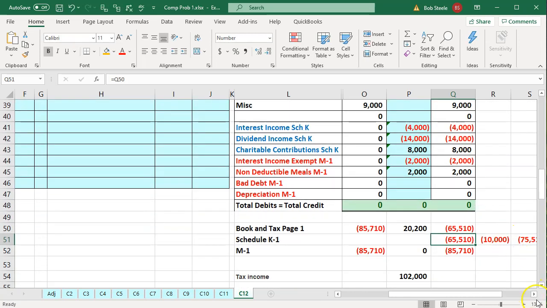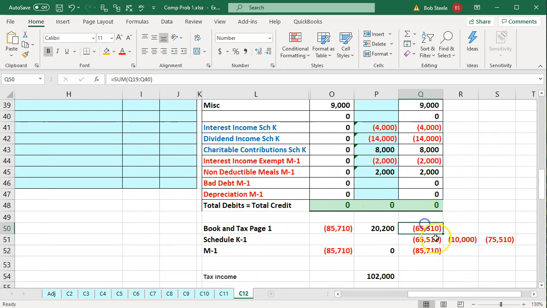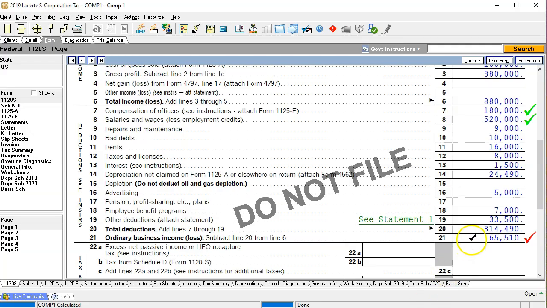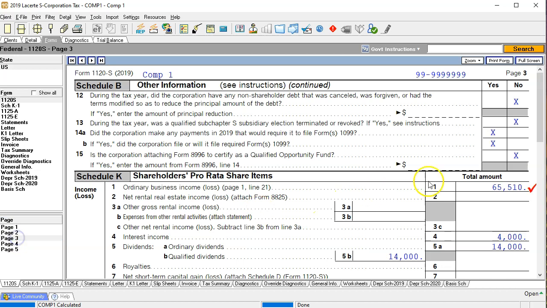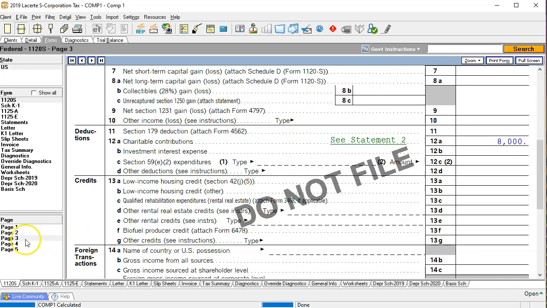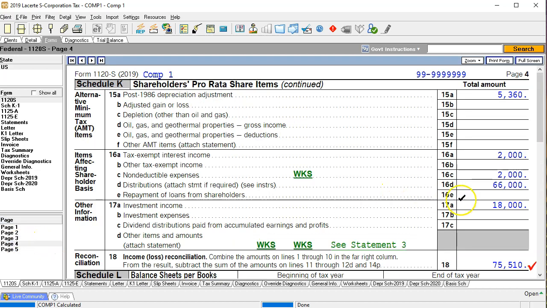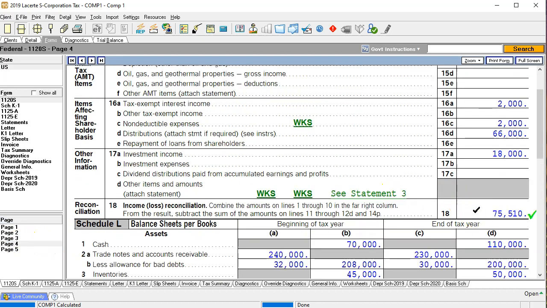So now let's see if we match out to the tax return. The tax return, first page of the 1120, I would expect to be a total of the 65,510. Back to the tax return, 65,510. That looks good. These are checked off. Those were done last time. We're going to then go to page 3. Page 3 starts off at the 65,510. That looks good. And then we're going to go down to page 4, and we're ending off at the 75,510.